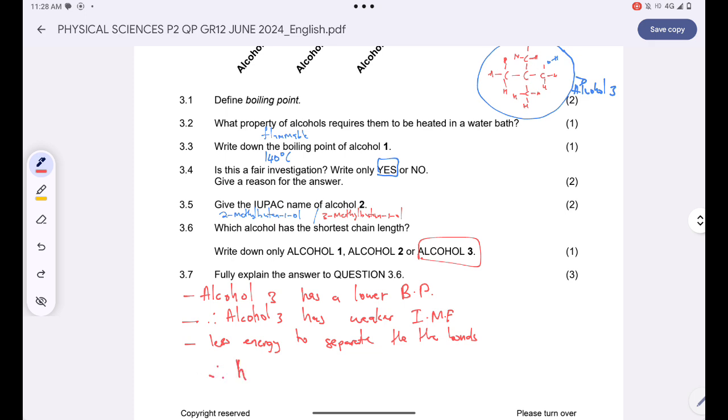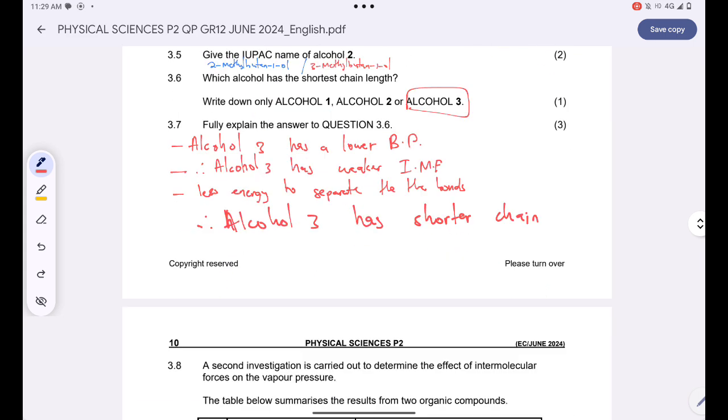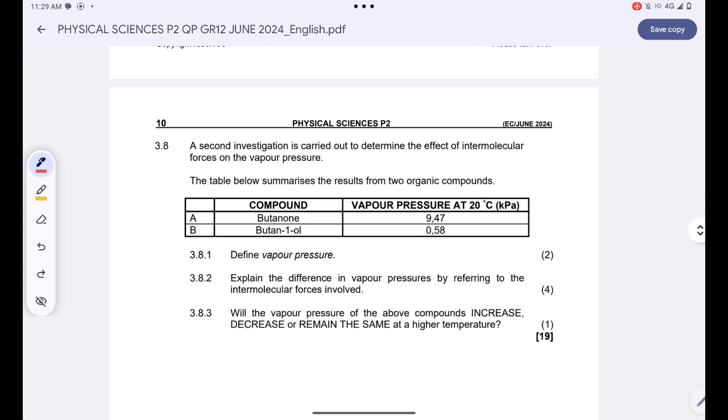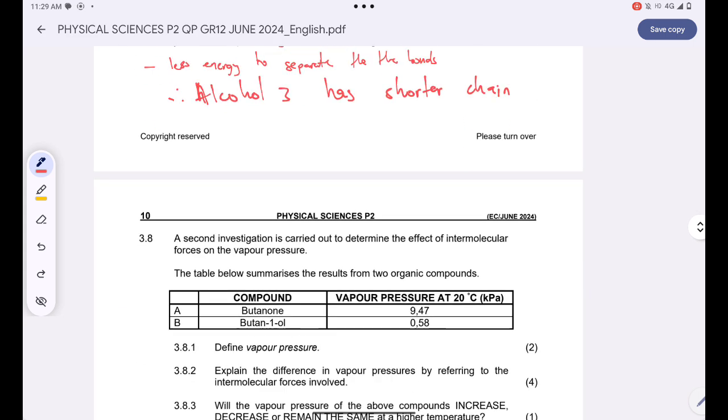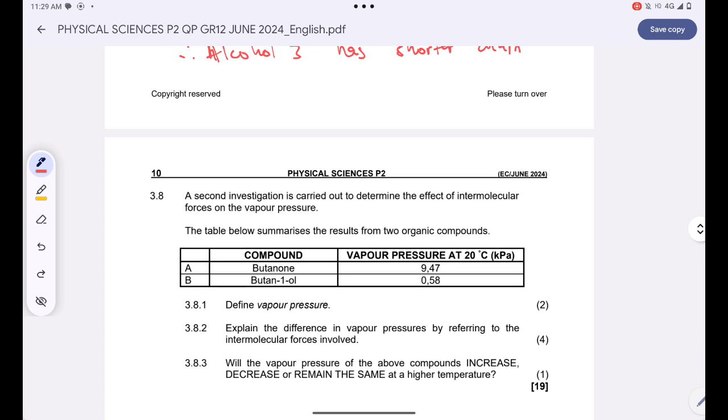Therefore, alcohol 3 is the one that has a shorter chain. You can say it has a shorter chain, or you can simply say it is more branched than the other alcohols.